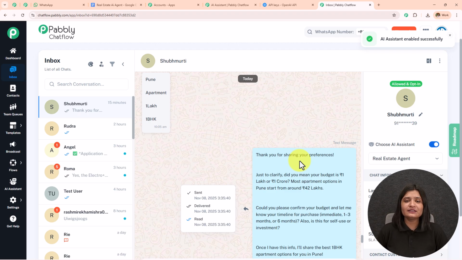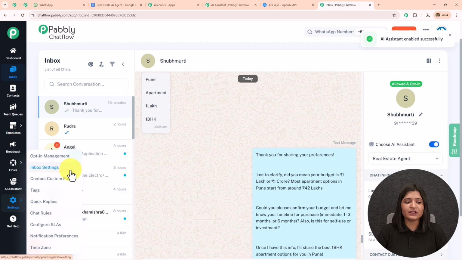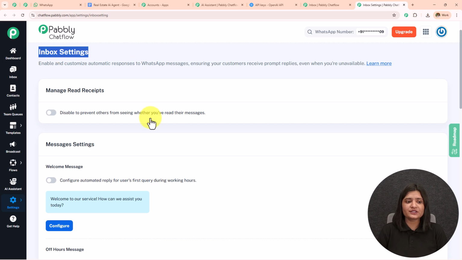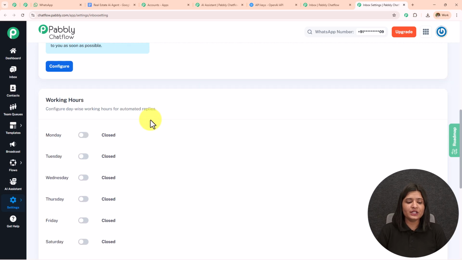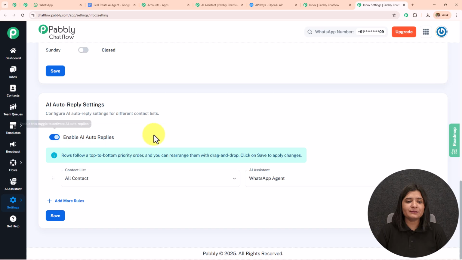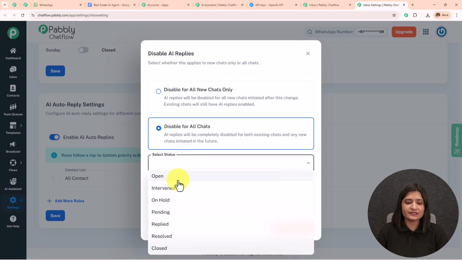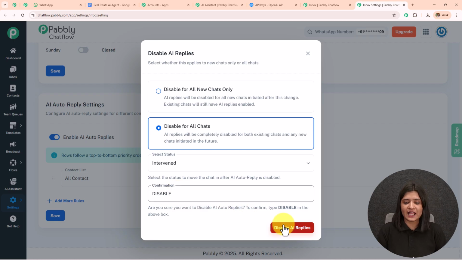But activating this AI agent to particular chats is a very time consuming and illogical way. So on the left hand side itself, we have this option of settings, and then we'll go towards this inbox settings. I'm going to open this in a new tab. Here I've landed on this inbox settings. So if I scroll down, I will land on this enable AI auto replies. You have to keep it enabled.